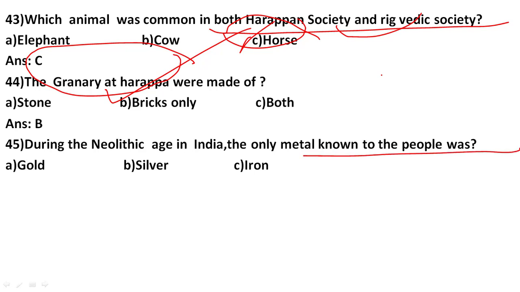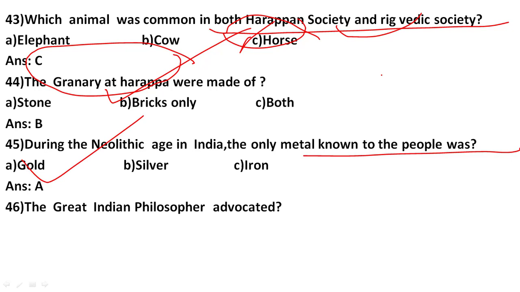During the Neolithic age in India, the only metal known to the people was, so during the Neolithic age, what was the metal that was only known to the people? These are options and the correct answer is number A, gold. Okay, in the Neolithic age, people knew only about gold.